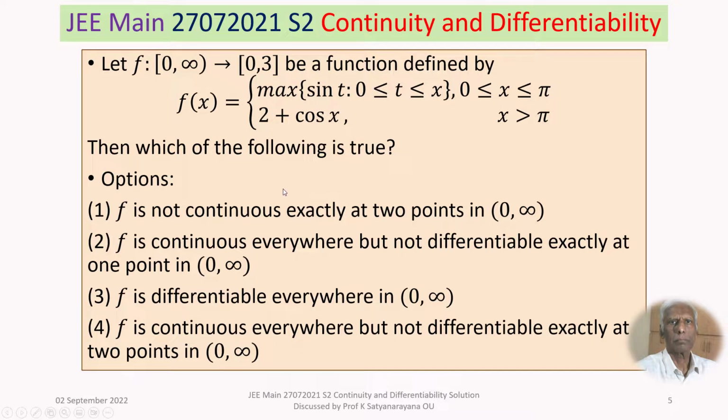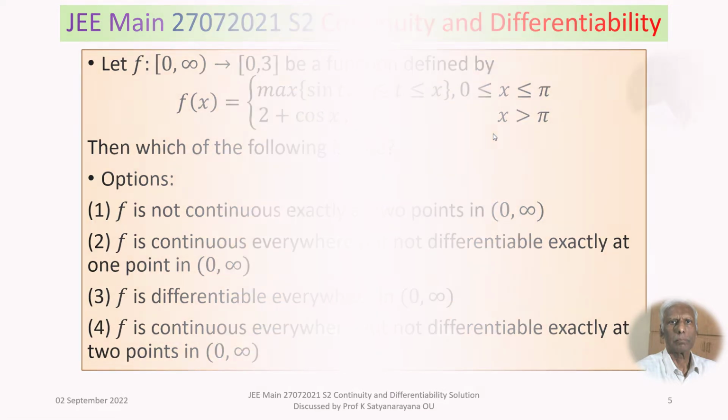So we have to discuss the continuity and differentiability in the open interval 0 to infinity of this function. This function is f of x is equal to the maximum of sin t, where 0 less than or equal to t less than or equal to x, and x varies from 0 to pi including 0 and pi, and 2 plus cos x when x greater than pi. We now discuss the solution of the problem in detail.